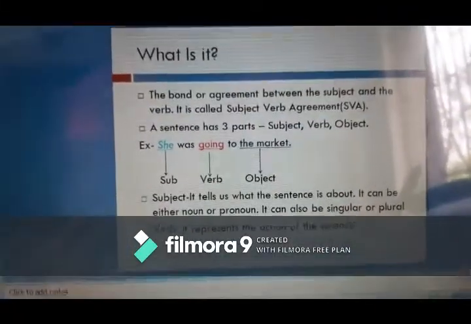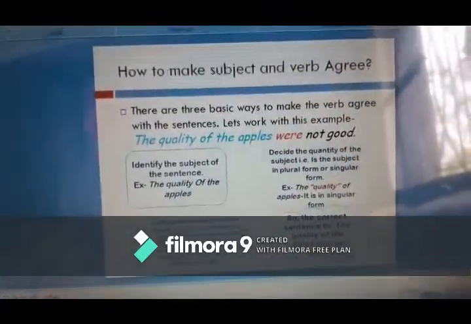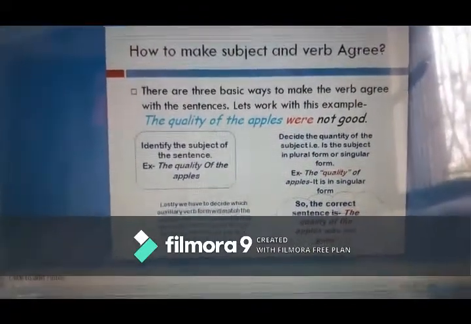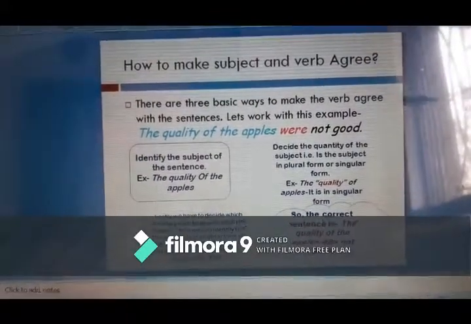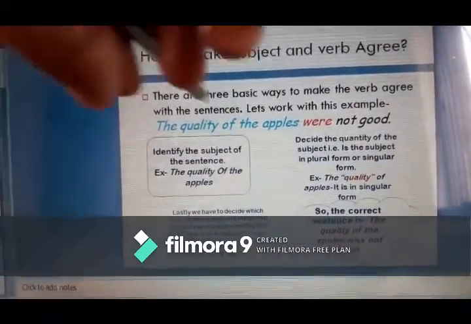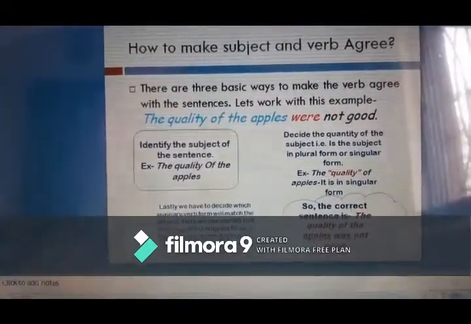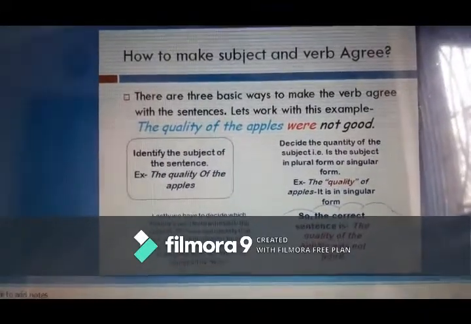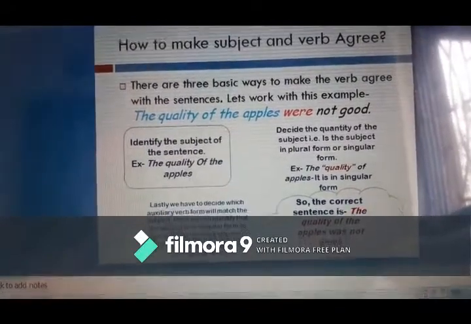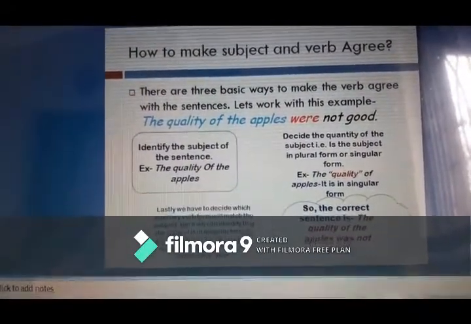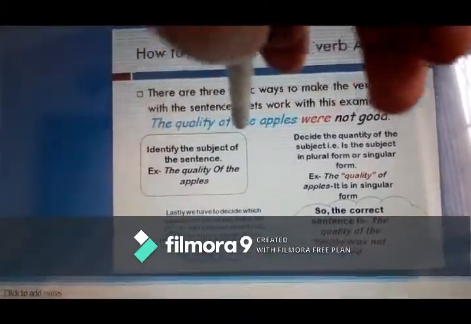Moving on to the next slide, we see how to make the subject and verb agree with each other. There are three basic ways to make the verb agree with the subject. Let's take an example. The example sentence is, the quality of the apples were not good. First we identify the subject.